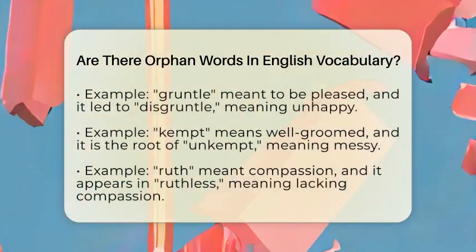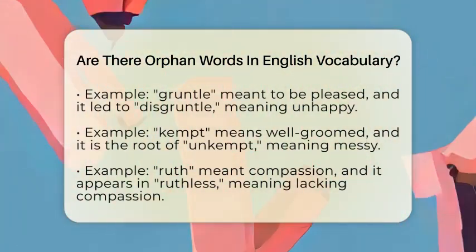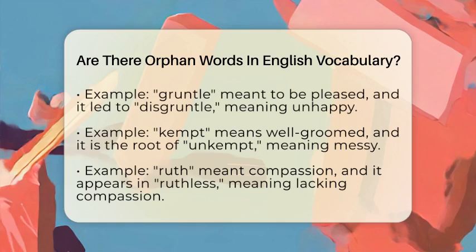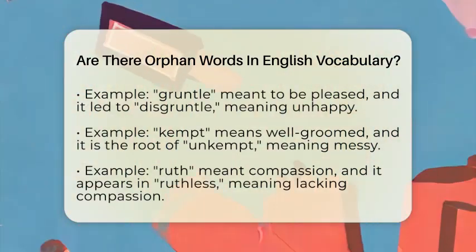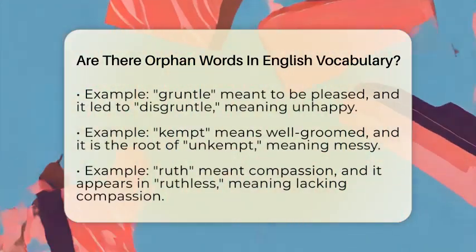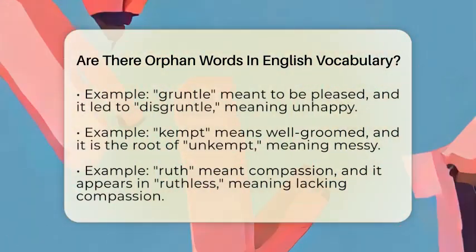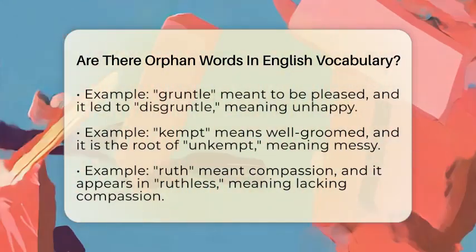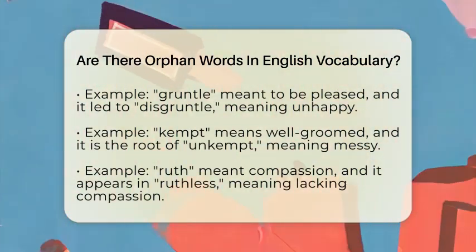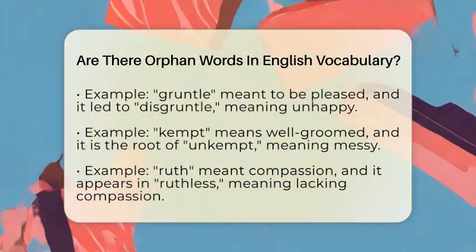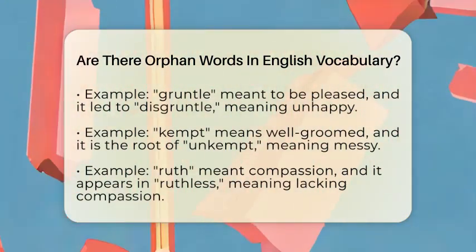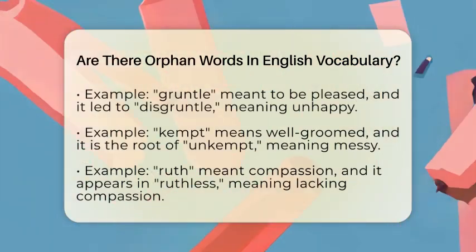Another example is kempt, which means well-groomed. It is seldom used today, but it is the root of enkempt, meaning messy or untidy. There is also ruth, a word that used to mean compassion or pity. Now you mostly see it in the word ruthless, which means lacking compassion. The root ruth is like a hidden piece of language that still influences how we understand words.